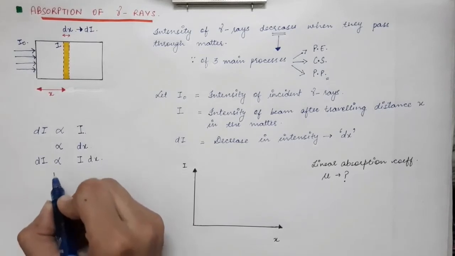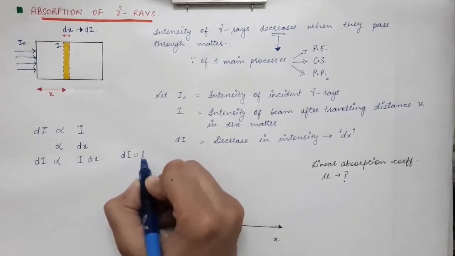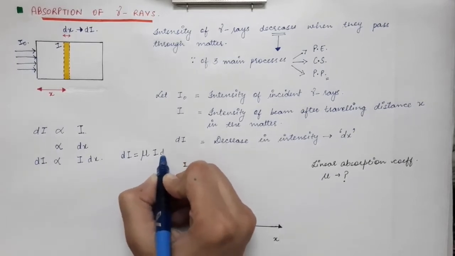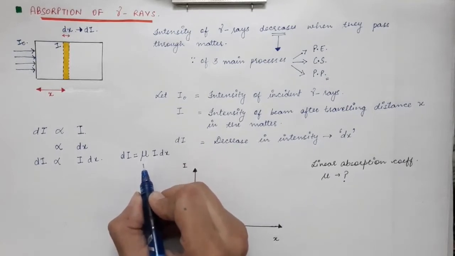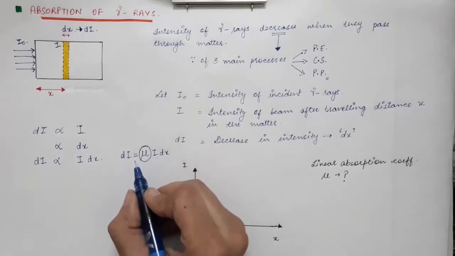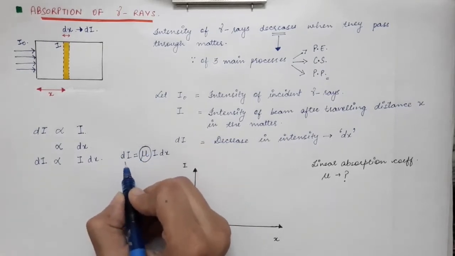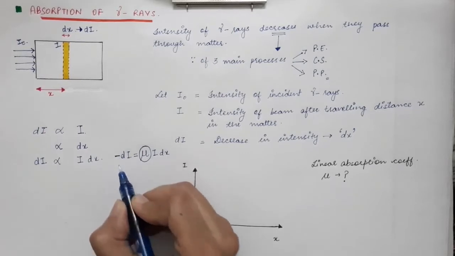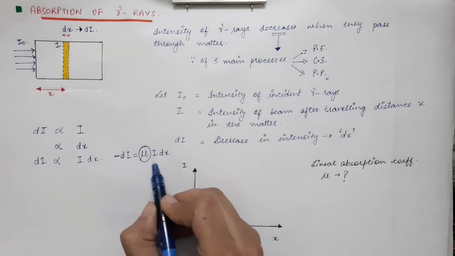When you remove the proportionality sign, you get dI is equal to mu times I into dx. We have introduced a proportionality constant, and this mu is called the linear absorption coefficient of the material. Also here we introduce a negative sign because this represents the decrease in intensity.